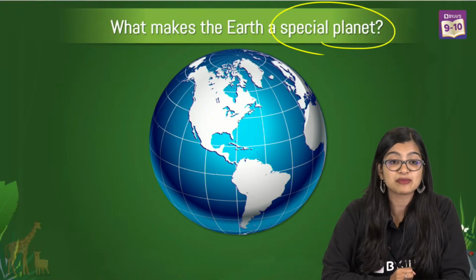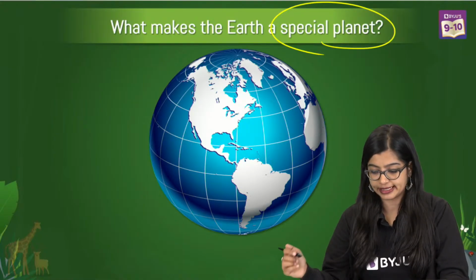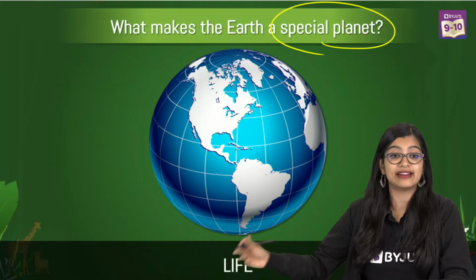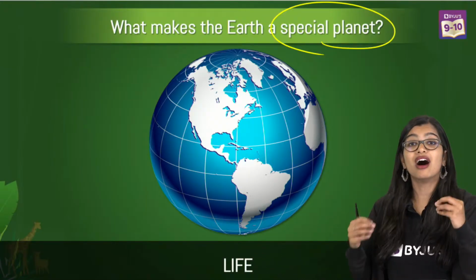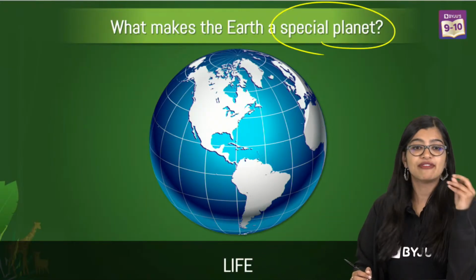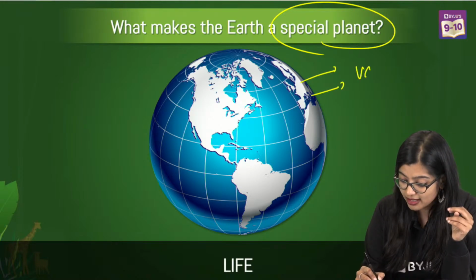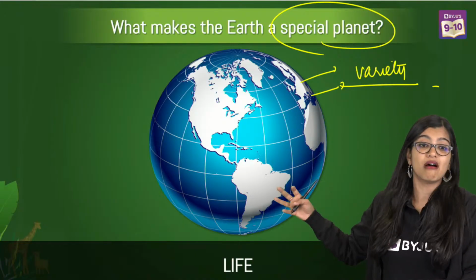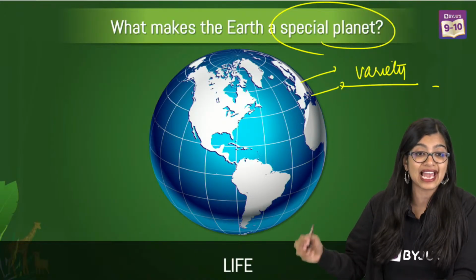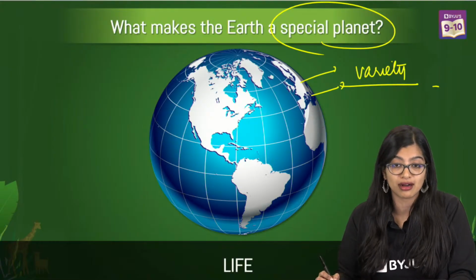Yes, Harini says, ma'am, species. Very good. So there are different kinds of species, right? Or we find that there is life on Earth. Yes, Ridham, very good. Earth has life. The very fact that we have so many living organisms and the variety that exists, right? That's what makes Earth so different. And yes, very good, Palak. Life exists only on Earth, right?